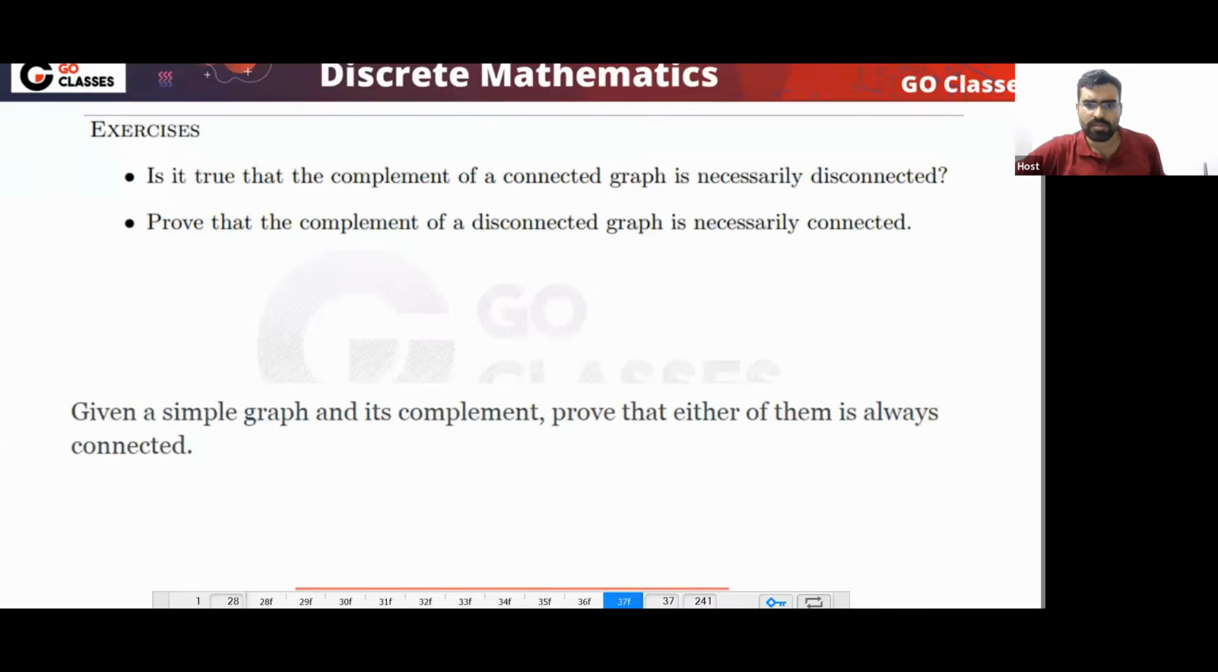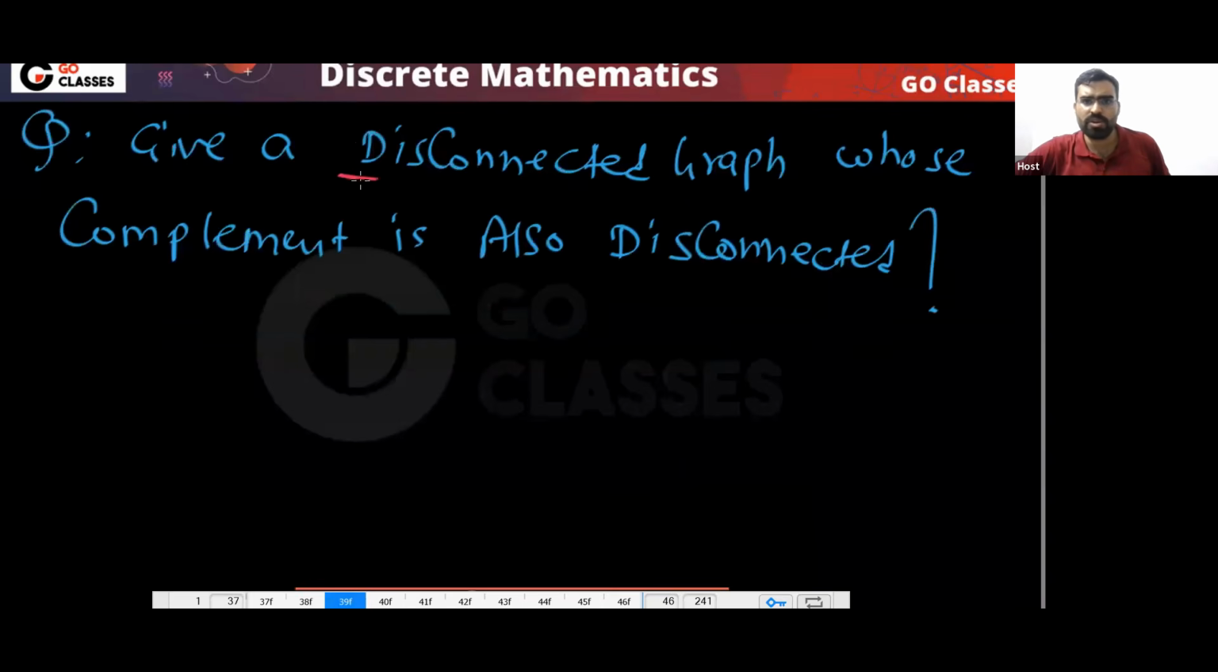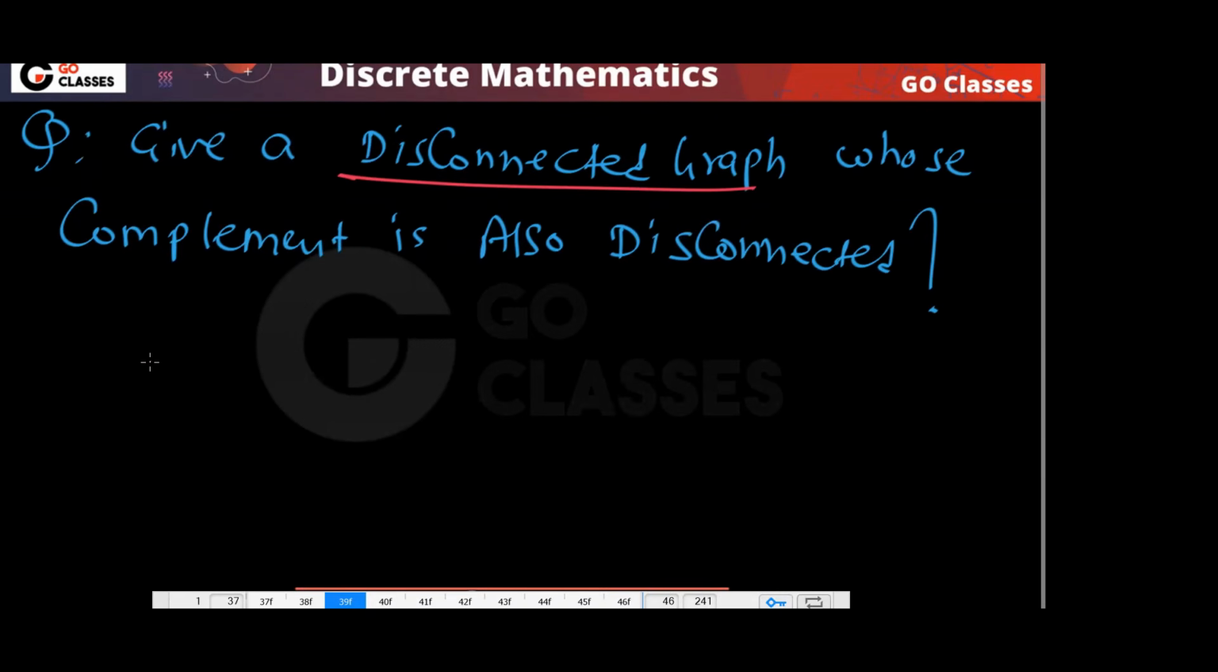And this is my question: can you give me a disconnected graph whose complement is also disconnected? Anyone want to try? Anyone has some ideas? Anyway, the answer is, whatever you do, it is not possible.